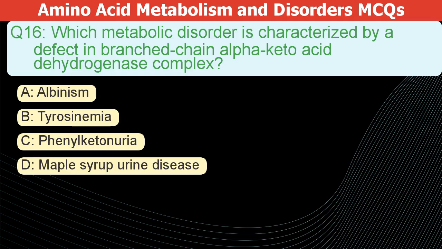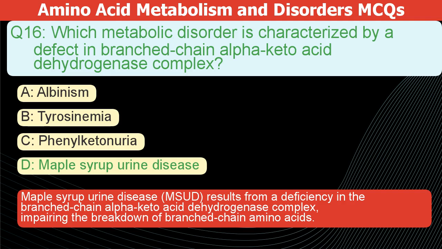Which metabolic disorder is characterized by a defect in branched-chain alpha-keto acid dehydrogenase complex? A. Albinism. B. Tyrosinemia. C. Phenylketonuria. D. Maple syrup urine disease. The correct answer is D. Maple syrup urine disease, or MSUD, results from a deficiency in the branched-chain alpha-keto acid dehydrogenase complex, impairing the breakdown